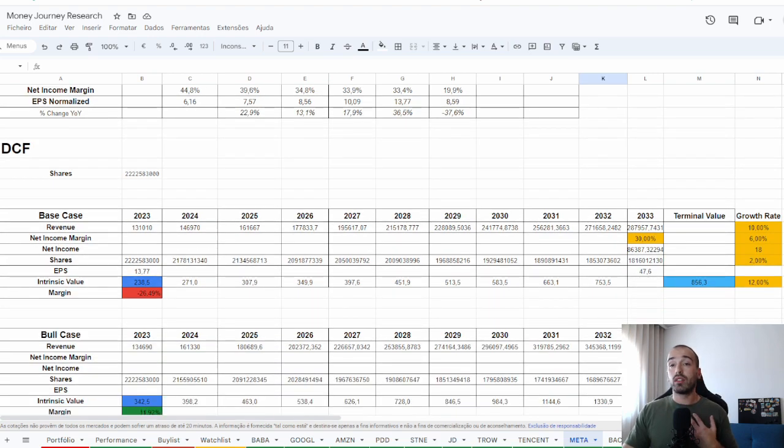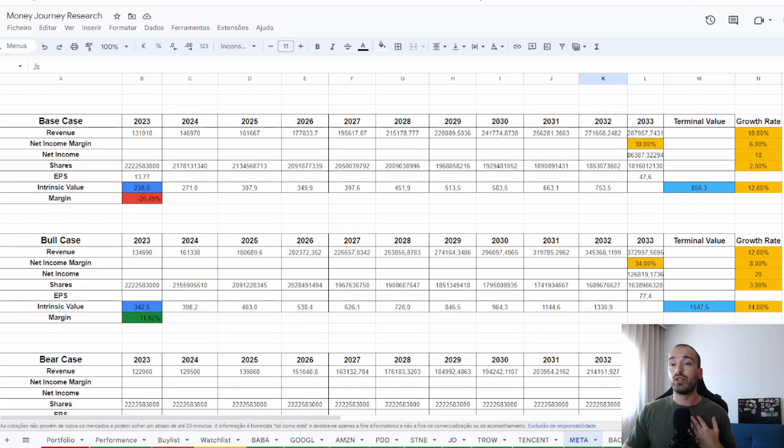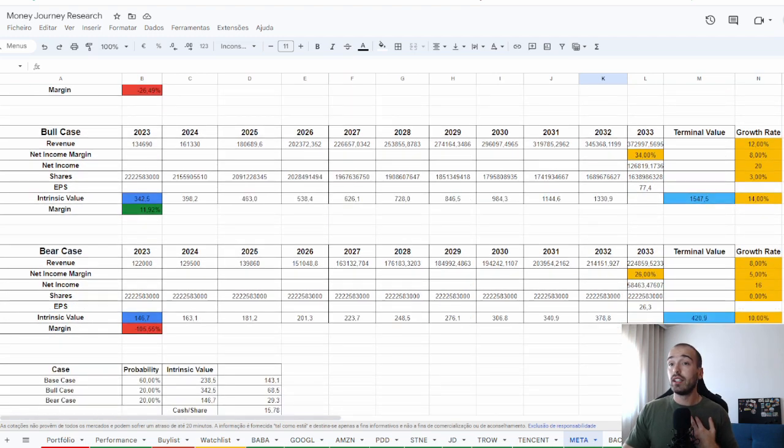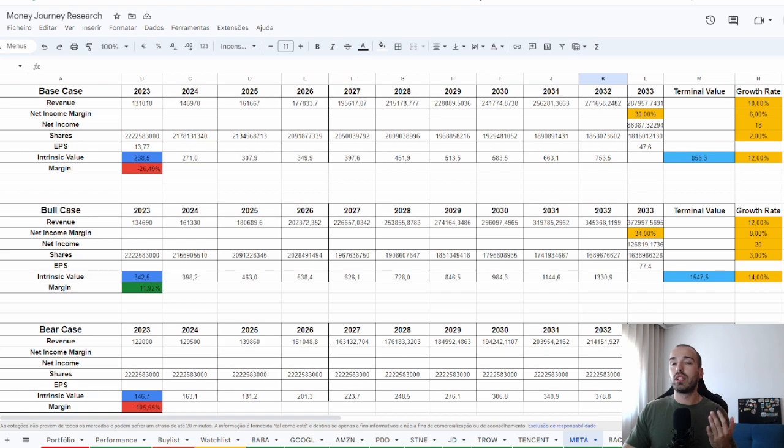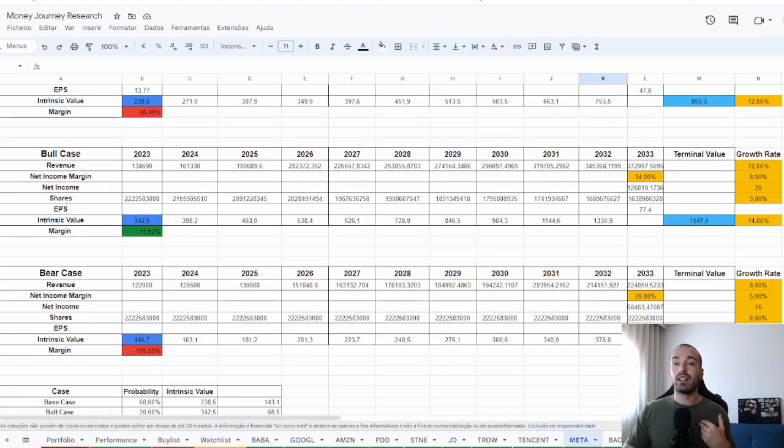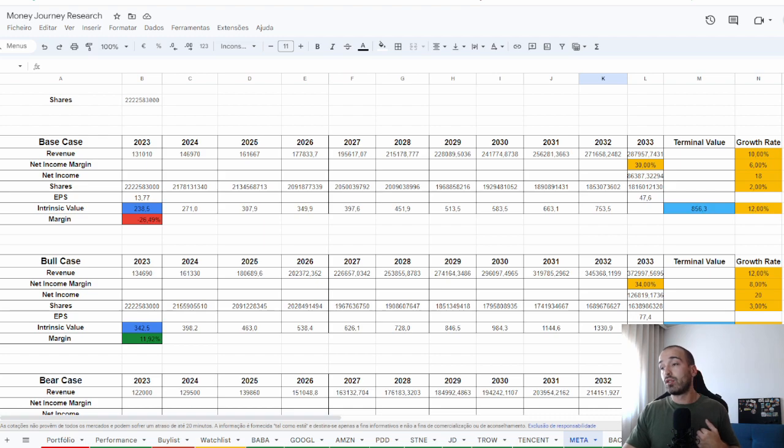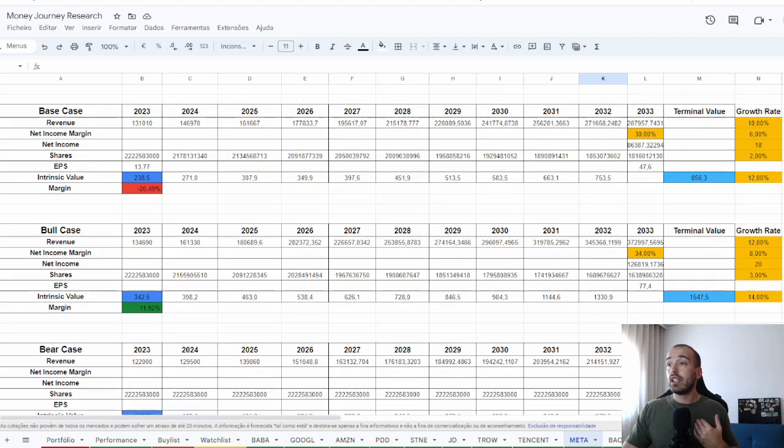I will talk only about my base case. I like to do a bull case and a bear case, where I assume the most optimistic case and the least optimistic case. I will assume a better growth rate and a lower growth rate.